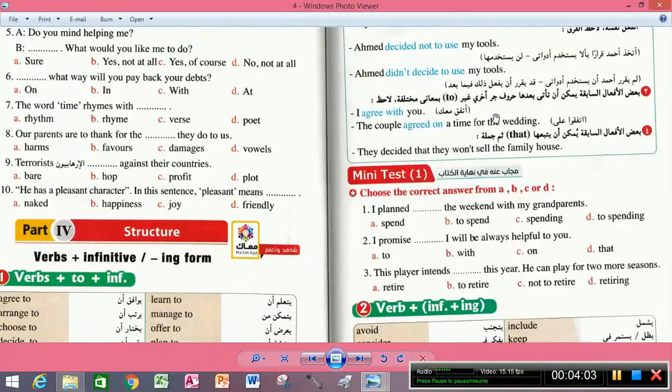Okay, some verbs, I agree with you. Another, I put on. The couple agreed on a time for the wedding. Here I agree with you. I totally accept what you are saying, so I agree with what you are saying. Here the couple agreed. They put a date or a time for their wedding. And some verbs are followed with that. They decided that. That is followed with a sentence, a full complete sentence, guys.